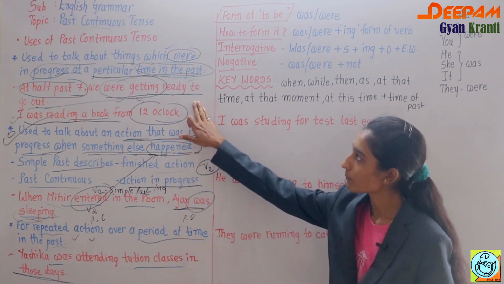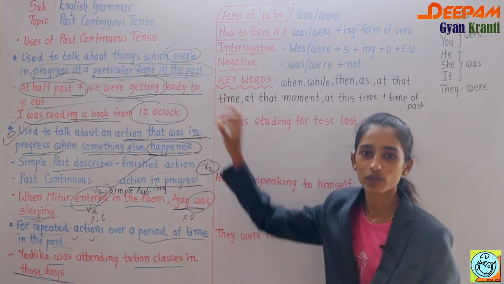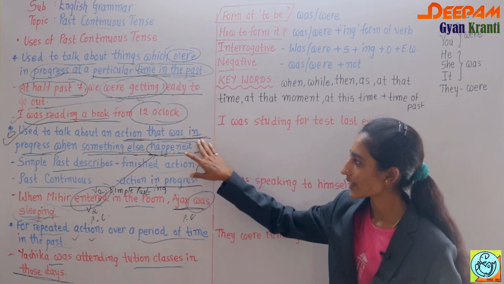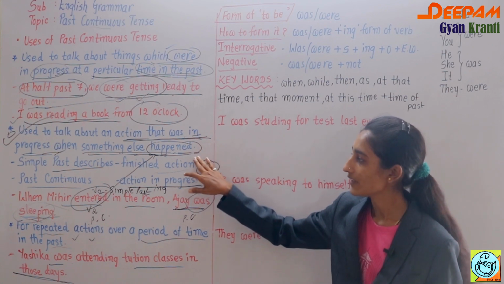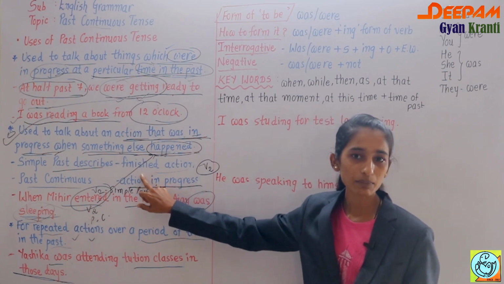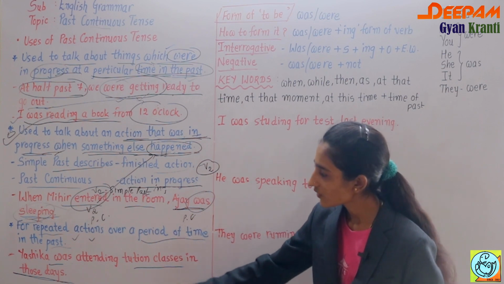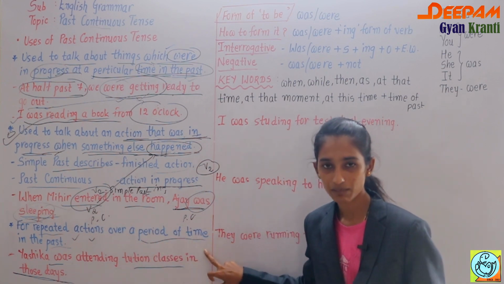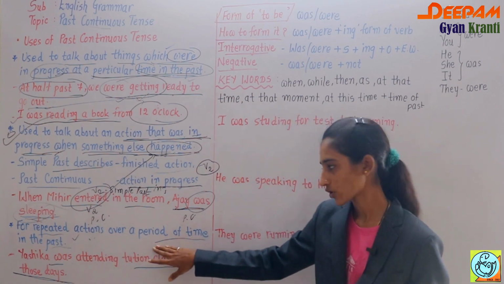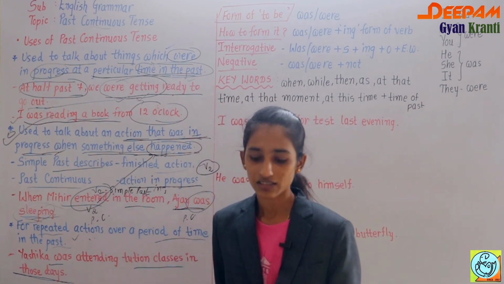So generally, the actions which were in progress at a particular time in the past, for that we are using past continuous tense. Then here we have used it to talk about an action that was in progress when something else happened. Okay, simple past tense describes a finished action, and past continuous tense describes an action in progress. And second, for repeated actions over a period of time in the past, for that also we are using past continuous tense.